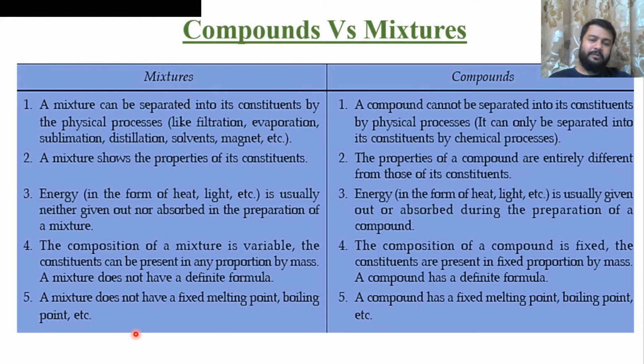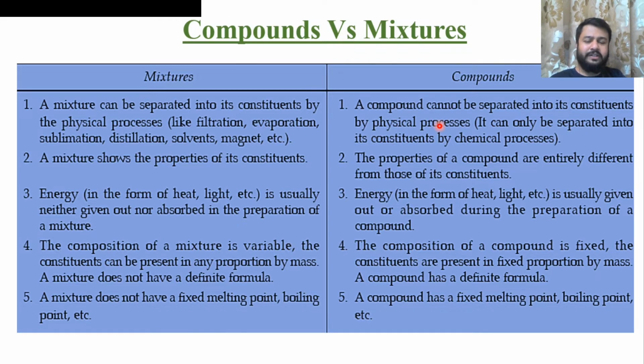Now compounds and mixtures. In the previous lecture we discussed compounds, and how they are different from mixtures, because both contain two or more different types of elements. But a mixture can be separated into its constituents by physical processes like filtration, evaporation, sublimation, distillation, etc. In the case of compounds, all these physical processes are not helpful.